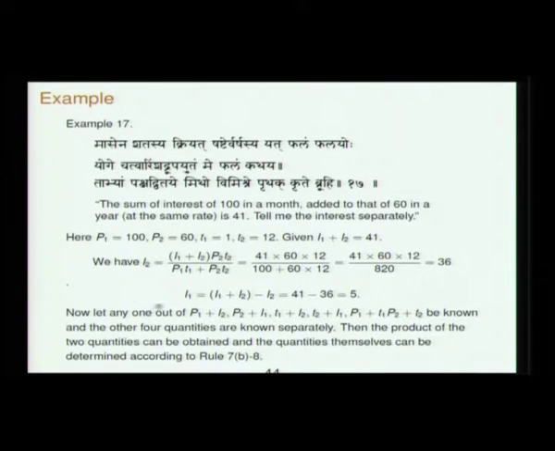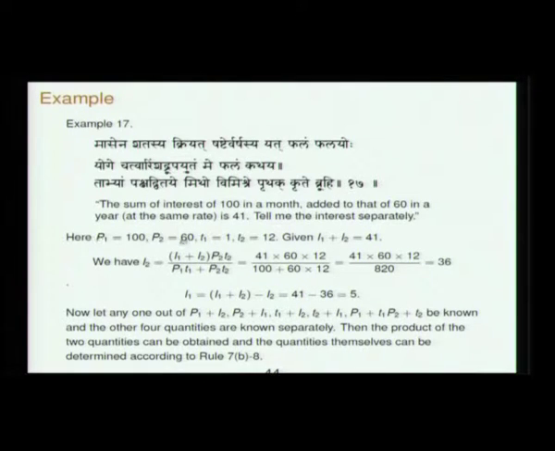See, for instance, he says the sum of interest: masena shatasya kriyat shashter varshasya yat phalam phalayoho yoge chatvarimshad rupayutam me phalam kathaya tabhyam pakshadvitaye mito vimishre prutak krute bruhi. The sum of the interest of 100 in a month added to that of 60 in a year, at the same rate, is 41. So, tell me the interest separately, you see.